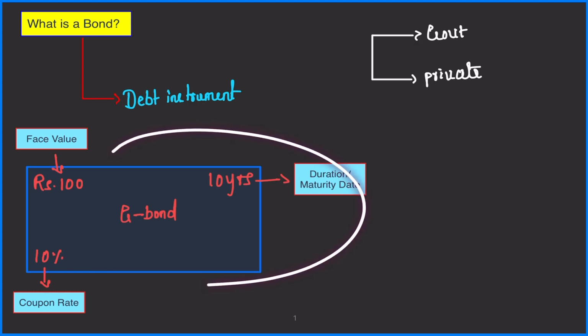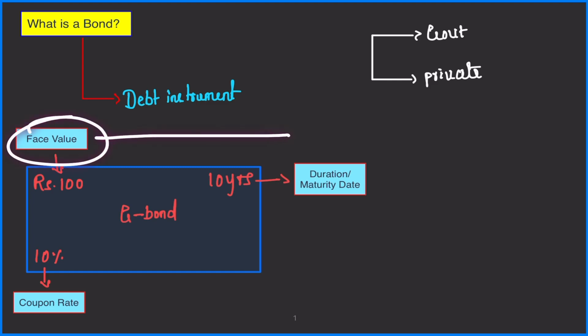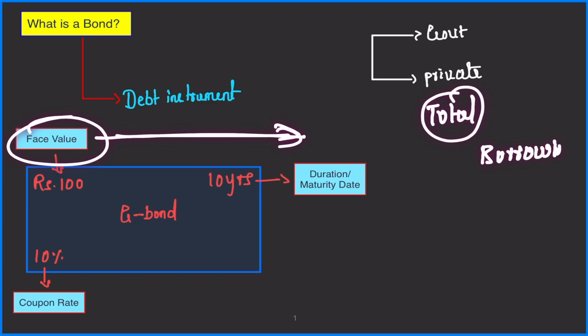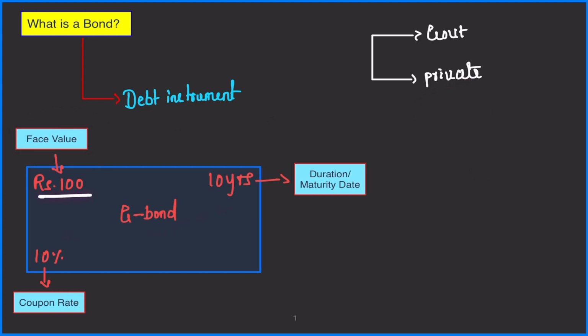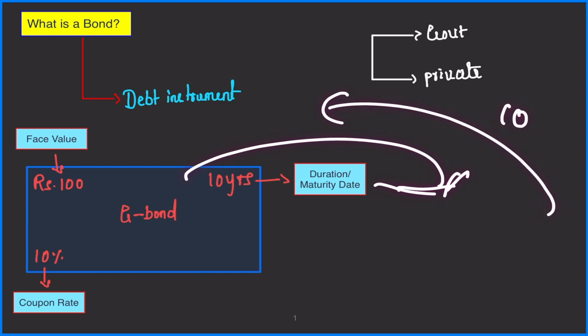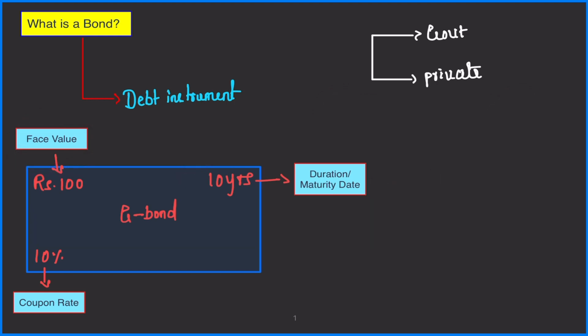Now, what are the components of a bond? First of all, face value. Now, what is the face value? Face value means what is the total amount that government is borrowing, right? And that is called as face value. Fine. In this example, 100 rupees is the face value, meaning government is saying, I will give you this bond, give me 100 rupees, right? That is the meaning of face value.